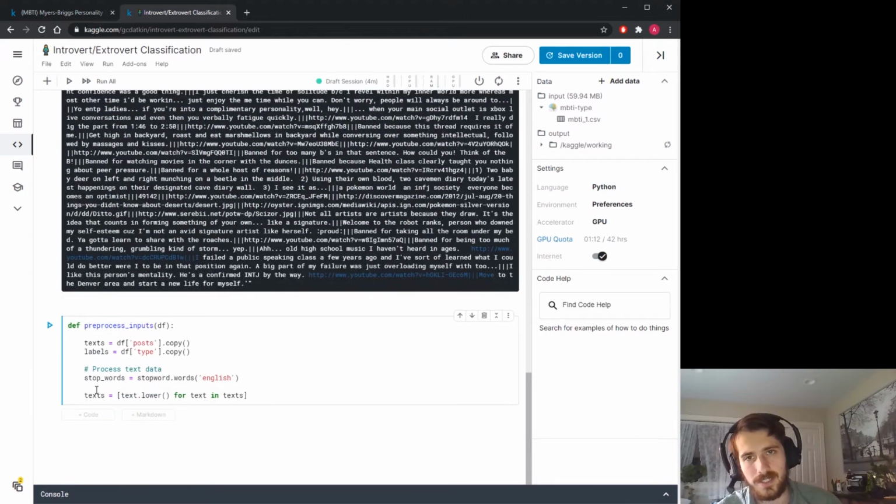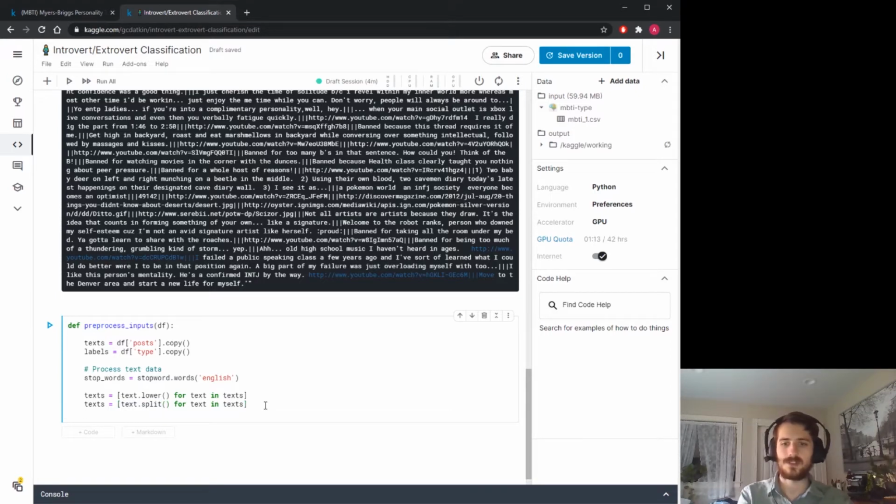Originally texts is a pandas series, but it's going to now be a list consisting of lowercase versions of the text for every text in texts. Then we'll do a similar thing, except instead of lowercasing it, we're going to split. So now each string is going to become a list. So we'll have a list of lists.